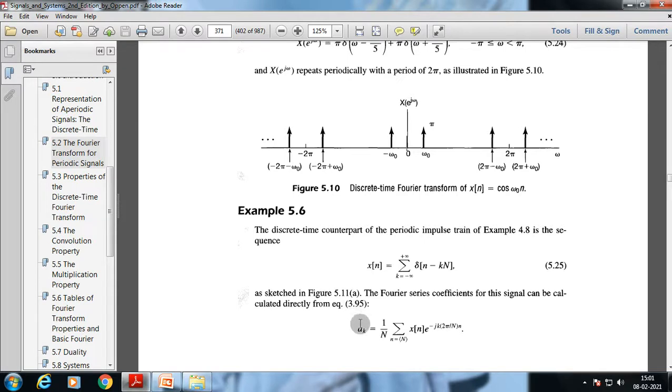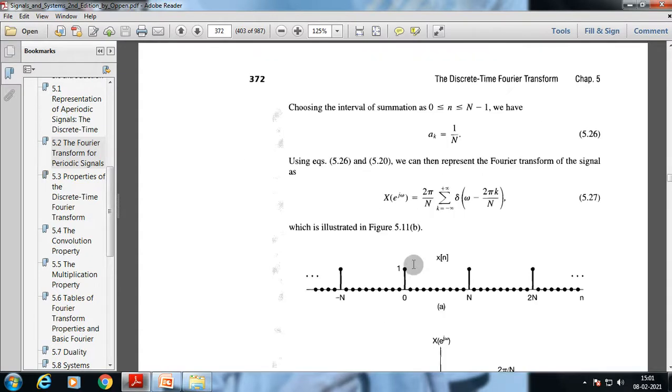As we already know, the Fourier series representation of the specific signal is 1 by N summation of n x of n e to the power minus jk 2 pi by N, and just put those values, choosing the interval summation. As we know, we have the suffix k equal to 1 by N, and putting those values we can represent the Fourier transform of the signal as X of e to the power j omega 2 pi by N, as these values.